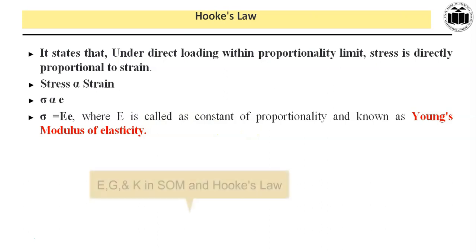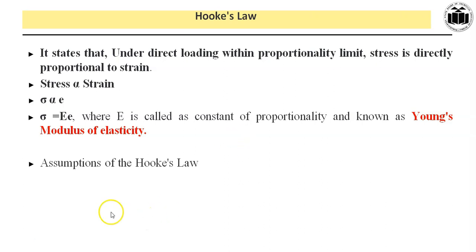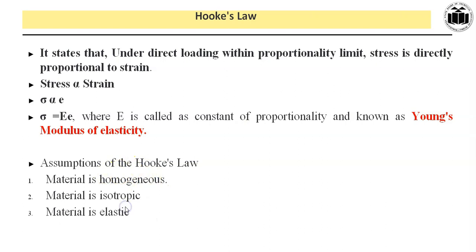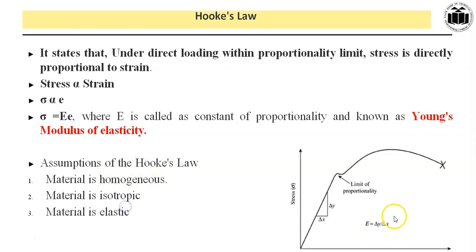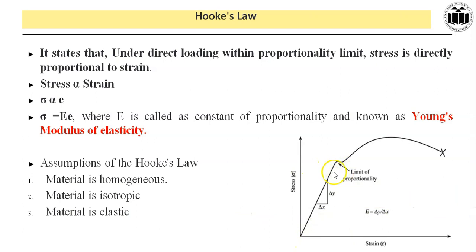There are three constants in strength of material: modulus of elasticity, modulus of rigidity, and bulk modulus. Hooke's law defines the concept of modulus of elasticity, and dear students, this is the beauty of Hooke's law. There are certain assumptions of Hooke's law, that is material is homogeneous, material is isotropic, and material is elastic. From this stress strain curve, it can be seen that Hooke's law obeys well up to this limit of proportionality.